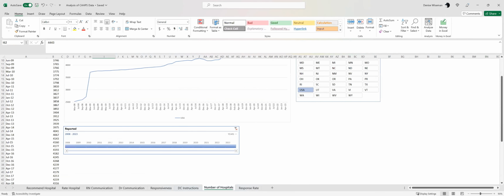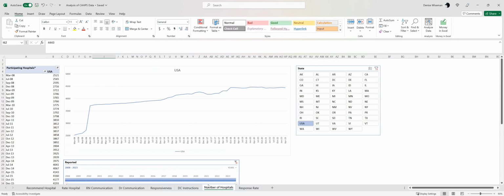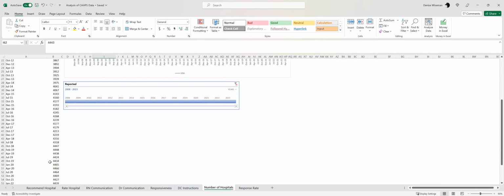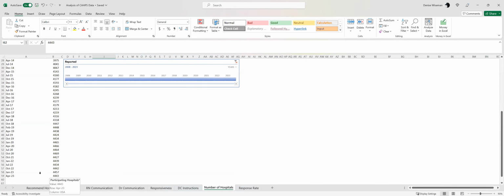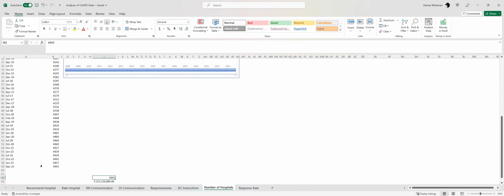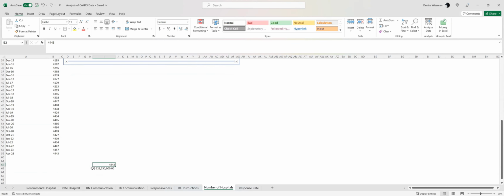I thought it was interesting. The number of hospitals was available in the report. So you can see that we started with hospitals that were reporting or sending their information to CMS in March of 2008. It was just 2,500. We're now up to the last report, we had 4,403. So what I thought was interesting, this calculation down here is if we take